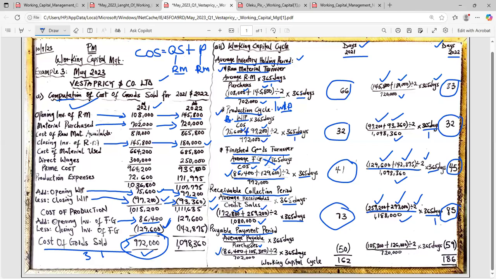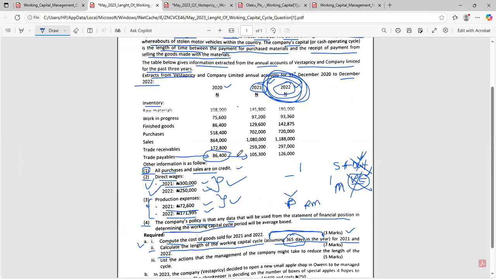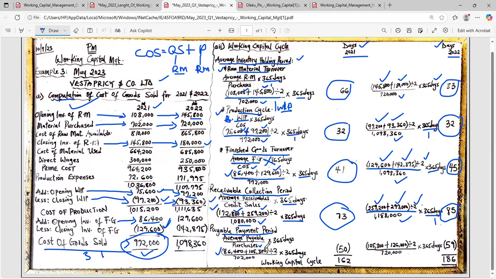Then what is our closing payables? Our closing payables for 2021 is 105,300, the same figure under 2021. That's the closing, the balance sheet item. Please divide it by 2. Our purchases are already known. These are our purchases here.